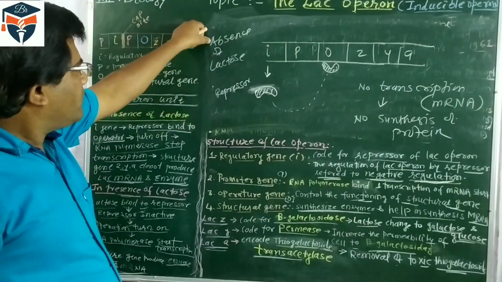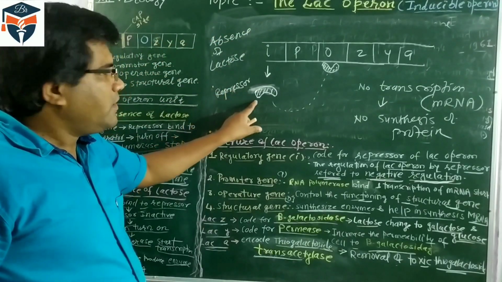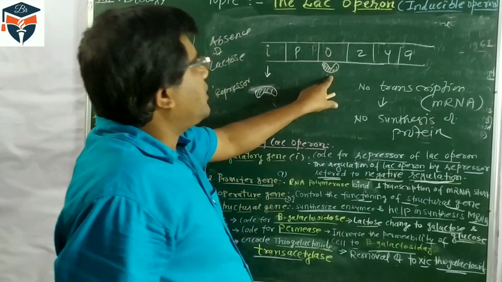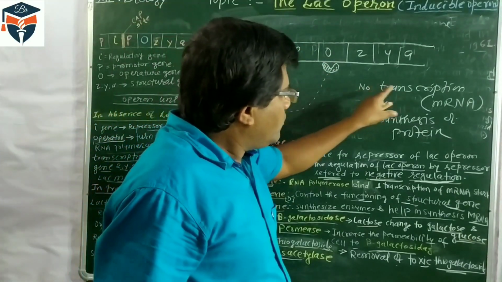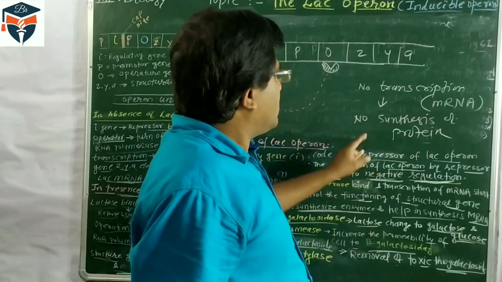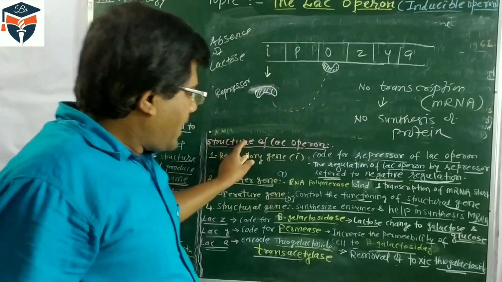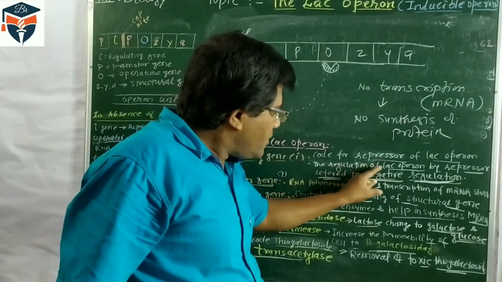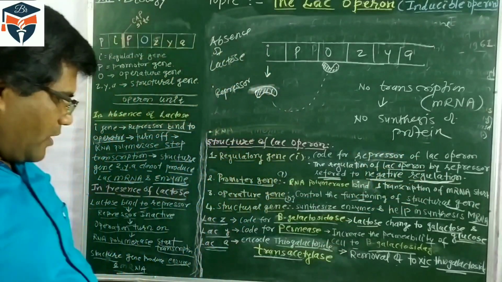Again, see, in absence of lactose, the regulatory gene produces the repressor protein, and this repressor protein binds with the operator, and RNA polymerase will not work, so there is no transcription. It means no synthesis of mRNA and no protein synthesis. So it is the regulation of the gene by the regulator, and here mRNA synthesis does not take place, so the regulation of operon by the repressor is said to be negative regulation.